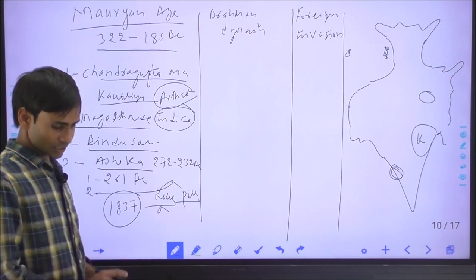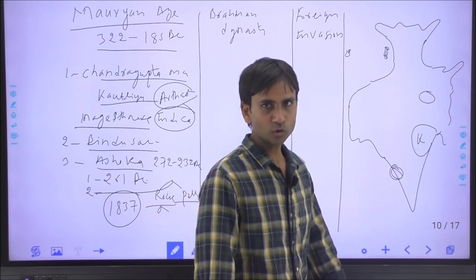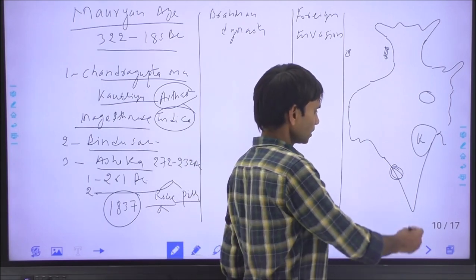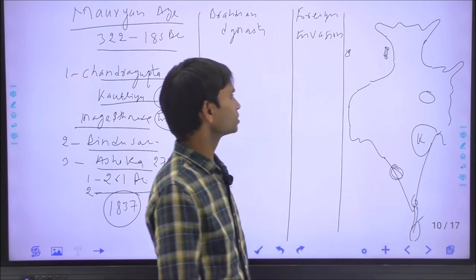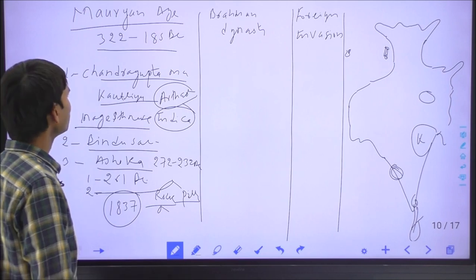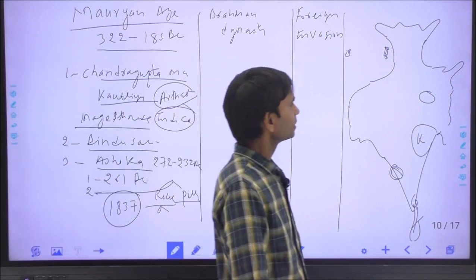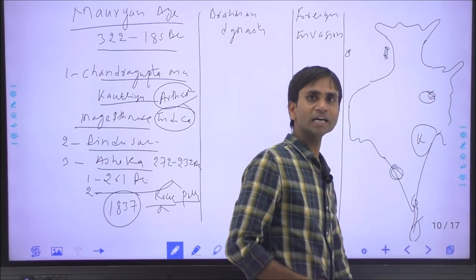Ashoka adopted Buddhism, and to spread Buddhism he sent his son Mahendra and daughter Sanghamitra to Sri Lanka, and established many officials for the preaching of Buddhism. Ashoka built the Barabar caves, now in Bihar, and these caves are dedicated to the Ajivak monks.